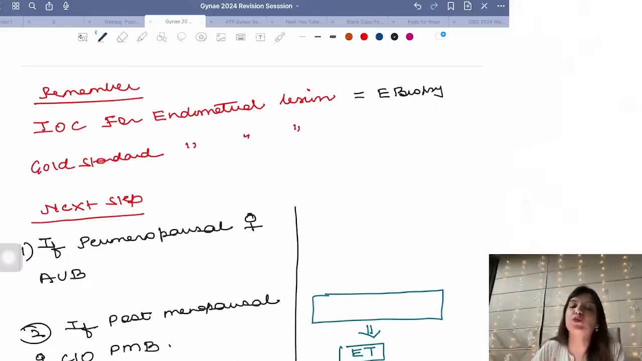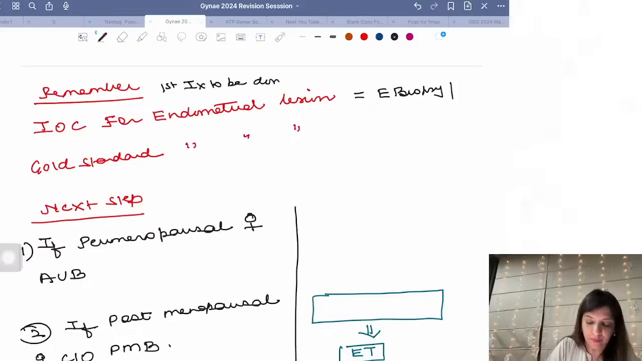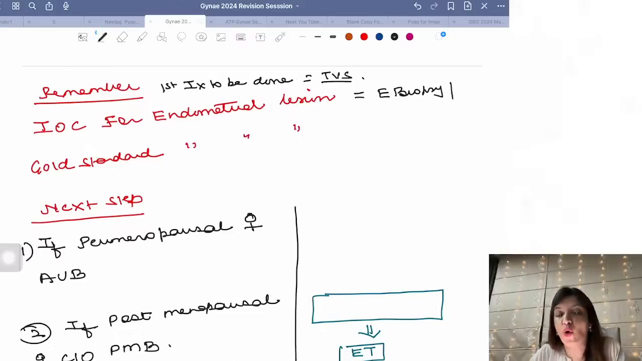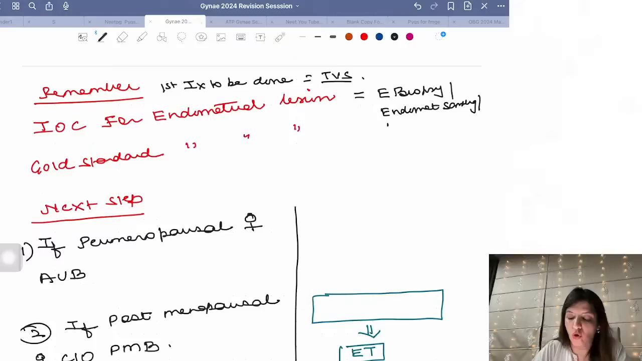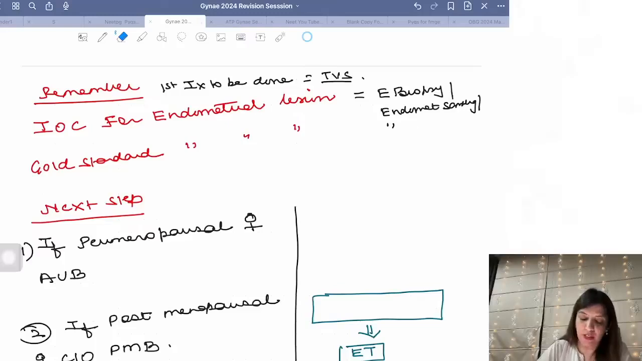Please remember, either it will be written as endometrial biopsy, or what you people are answering, TVS. Beta, that is the first investigation to be done, right? It is TVS, but it is not the investigation of choice. Investigation of choice for endometrial lesions is endometrial biopsy. Instead of endometrial biopsy, it can also be written as endometrial sampling, or endometrial cytology, endometrial aspiration cytology.